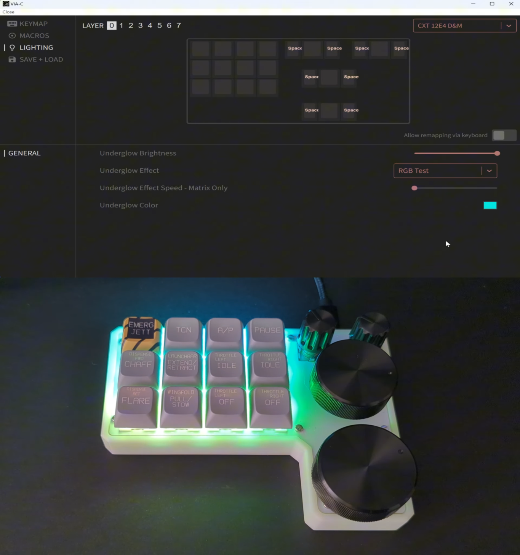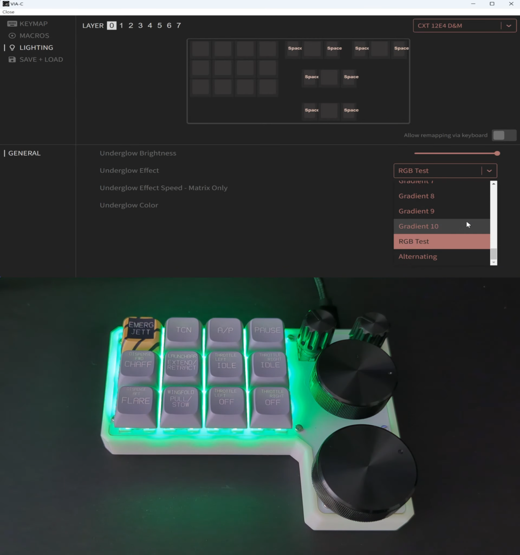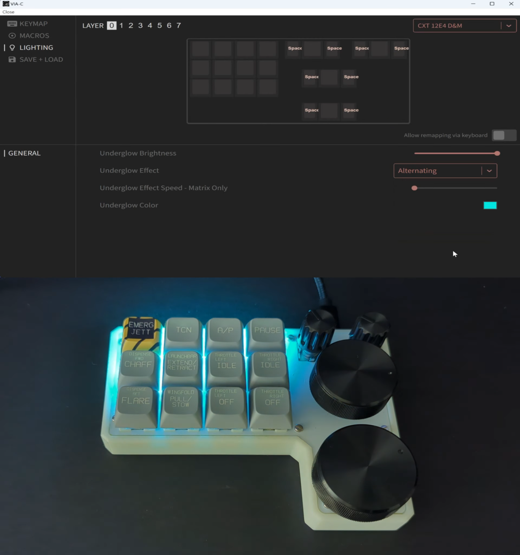And then RGB test. It's just a test to see that each of the color lights is working properly. And the last one, alternating. See, you can change another color. Yeah, that's all the light modes.